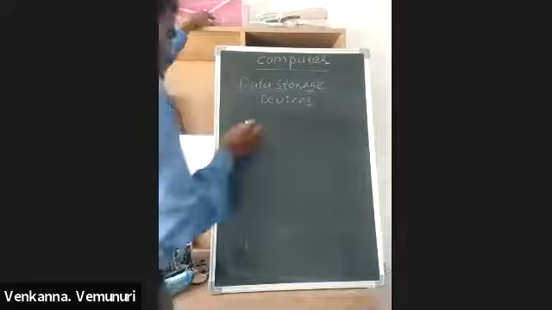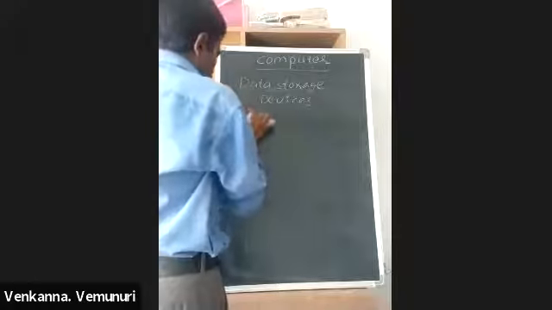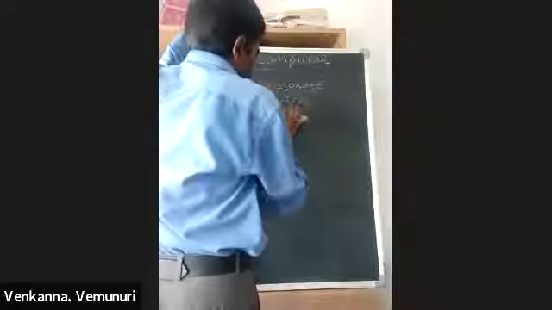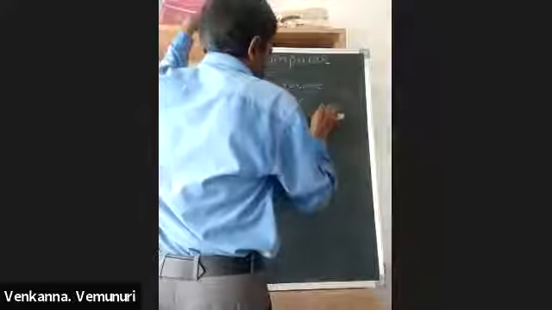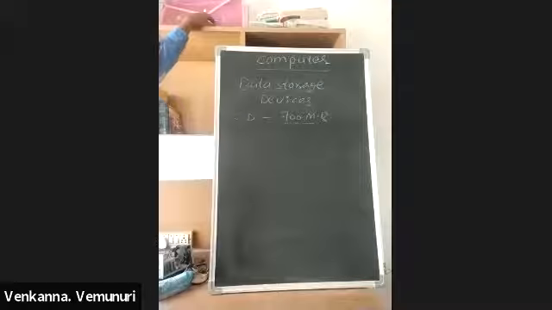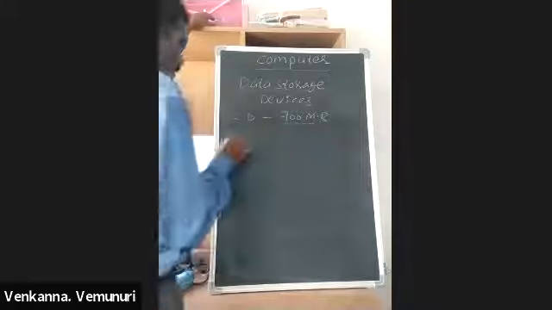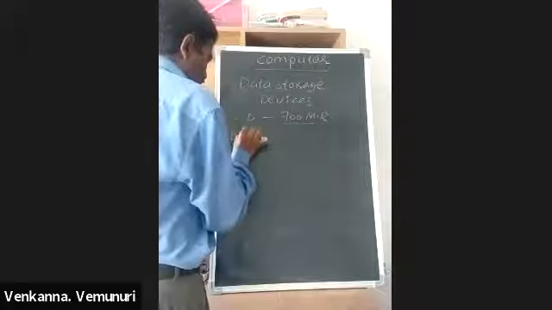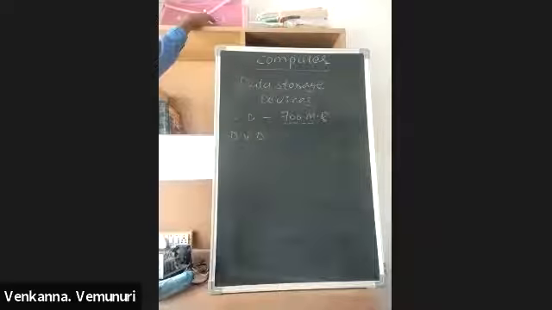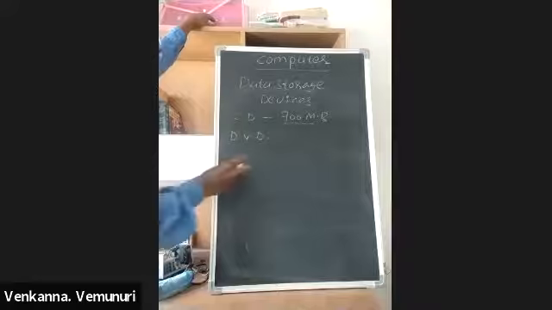First, the CD, compact disk. This disk's capacity is 700 MB, meaning we can store up to 700 MB of data. Next one is the DVD, digital versatile disk. The DVD is of two types.